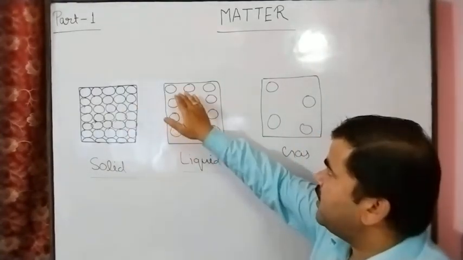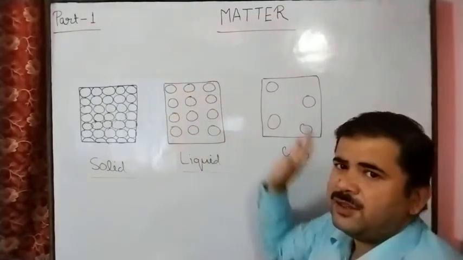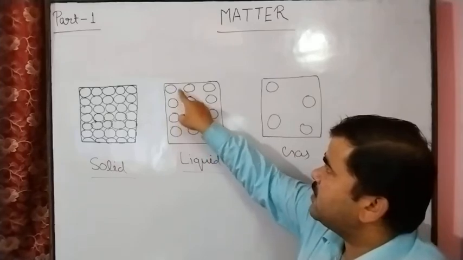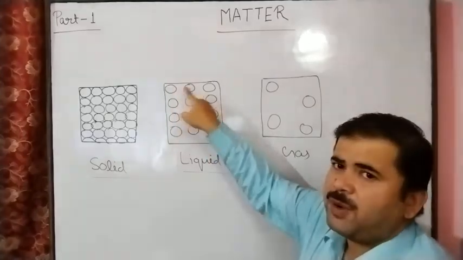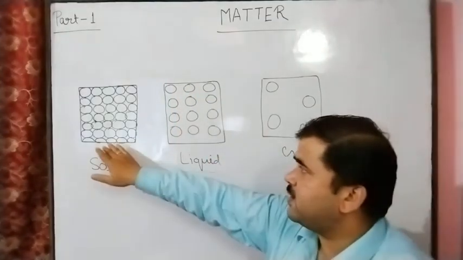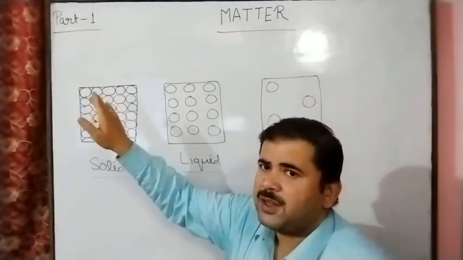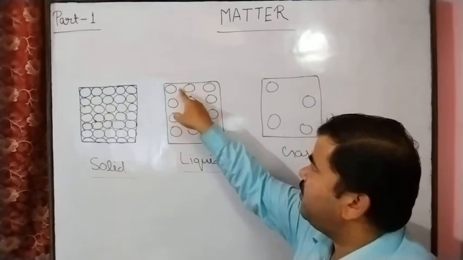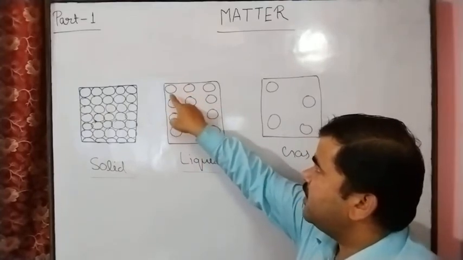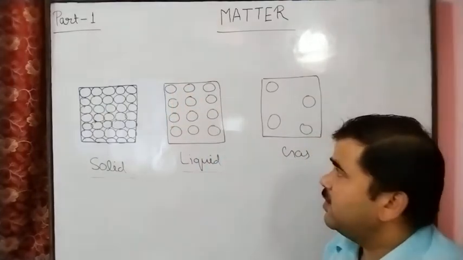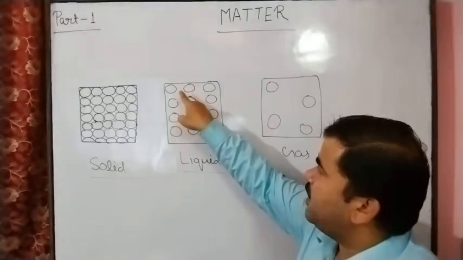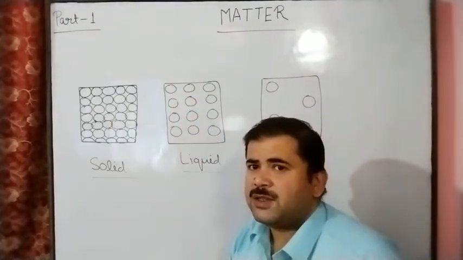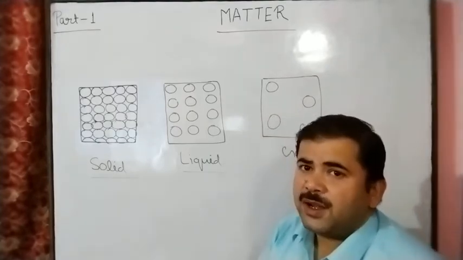And if we see the liquid state, the particles are somewhat like a solid state. Here also the particles are arranged systematically. But in the liquid state, some space is present between the particles. In the solid state, there is no space between the particles, and in the liquid state, empty space is present between the particles.